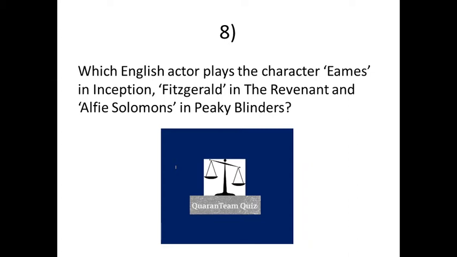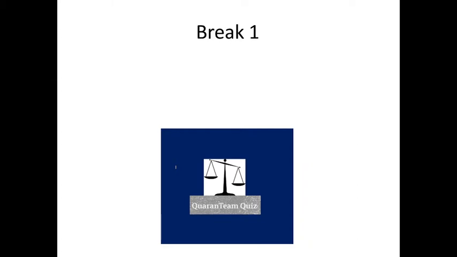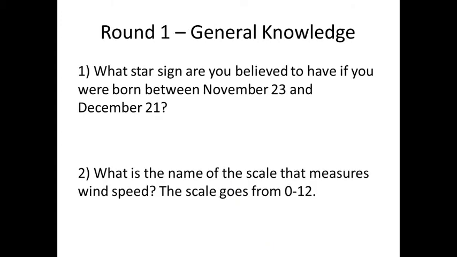And that is the end of round 3. So you can take a break there. If not, we'll go straight to the answers for the first 3 rounds. Round 1, general knowledge. What star sign are you believed to have if you were born between November 23rd and December 21st? And the answer is Sagittarius.